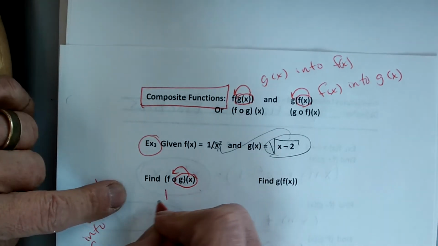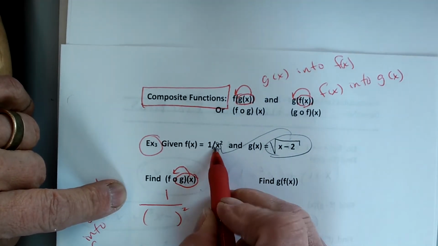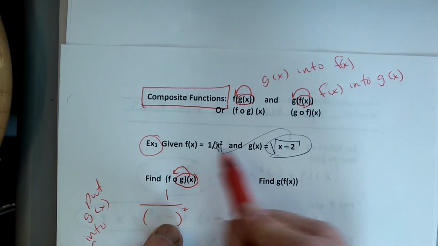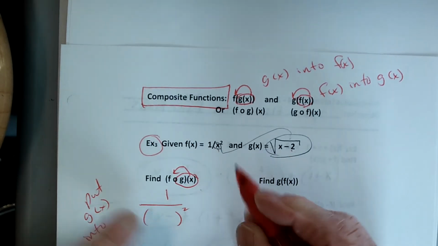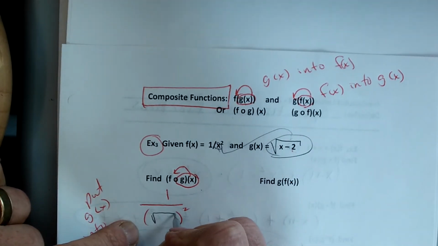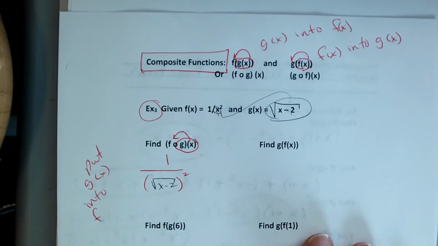So it's going to be 1 over x squared, right? 1 into x squared, but what's going to go in? My square root of x minus 2. Okay, I don't want this to be hard for you. I want you to see this, okay?